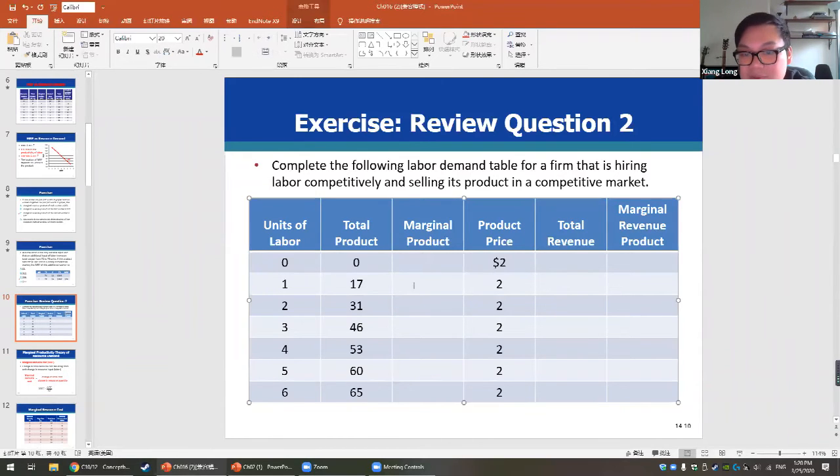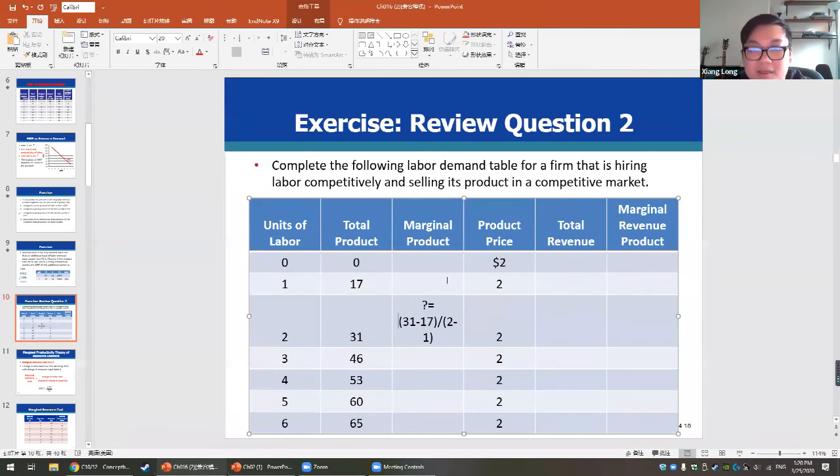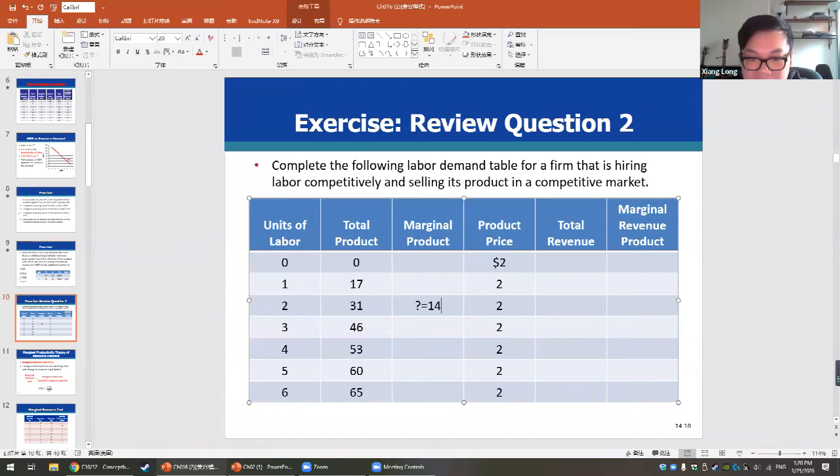So in order to fill in this point, for example, how are we going to find out the marginal product right here? Again, the marginal product will be equal to the change of the product, 31 minus 17, divided by 2 minus 1. So what we got should be equal to 14.